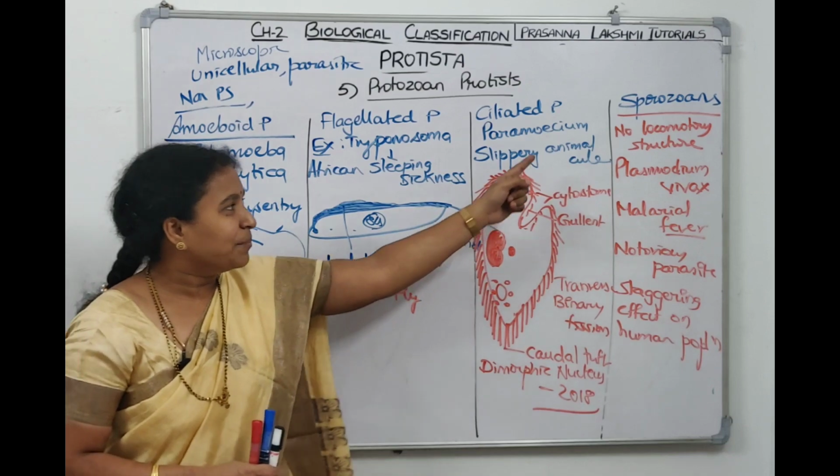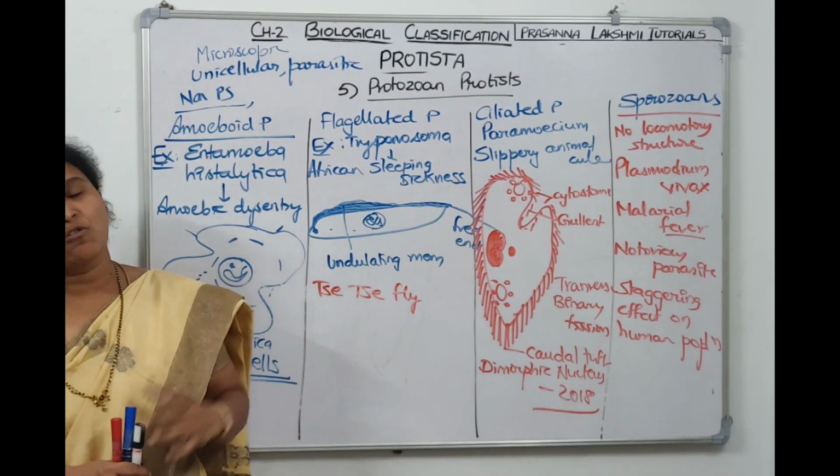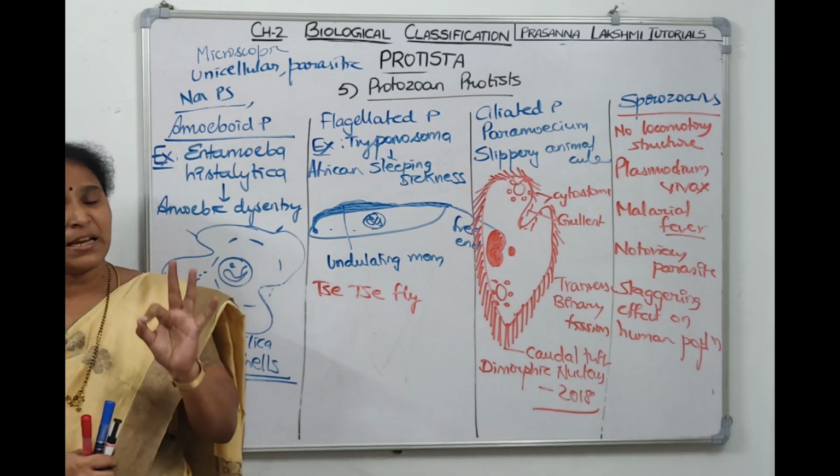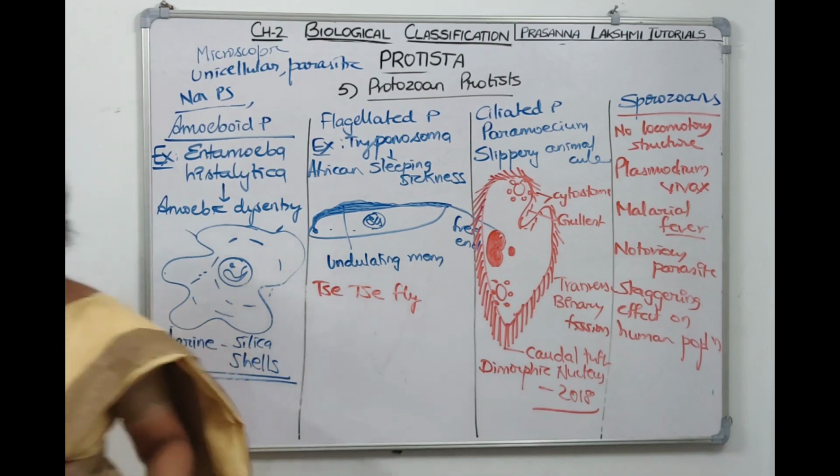And then the parasite is called Plasmodium vivax. Plasmodium, we can tell it doesn't have any locomotor structures. With this, we finish the second kingdom called Protista. Take a screenshot. We'll talk about the third kingdom called fungi.